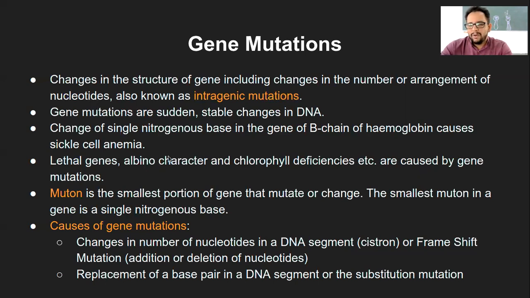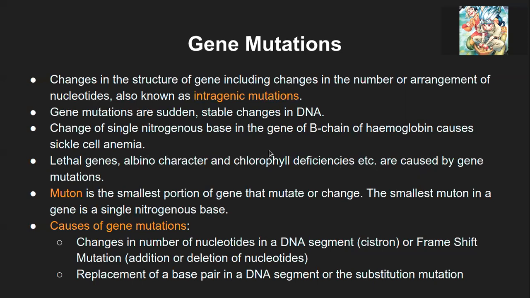The albino character, we all know, can also lead to white skin type. That is the absence of melanin. Chlorophyll deficiency in plants: just a single mutation in the chlorophyll gene can lead to a deficiency of chlorophyll. So these are all examples of gene mutations that occur in nature.